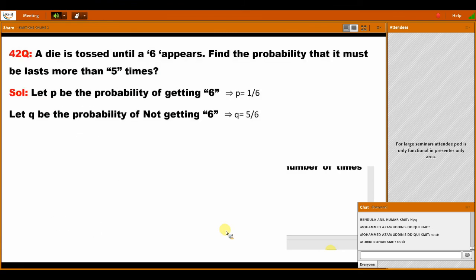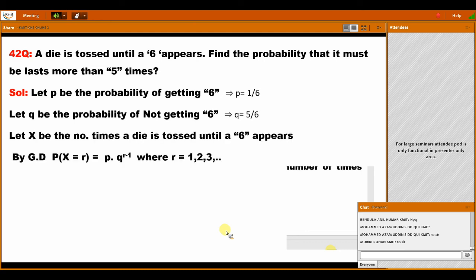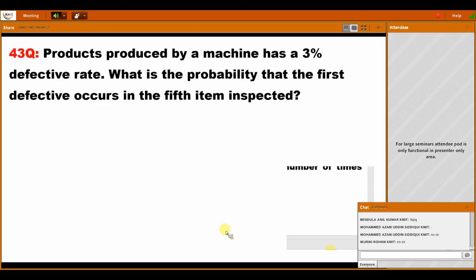You may get this type of question. A die is tossed until 6 appears. Then you have to apply geometric distribution. Find the probability that it must be tossed more than 5 times. So p is the probability of getting 6, which is 1 by 6 in a die. The probability of not getting 6 is 5 by 6. So if you apply the geometric distribution, P of x greater than or equal to 5 is 1 minus P of x less than or equal to 5. This is an objective type problem.